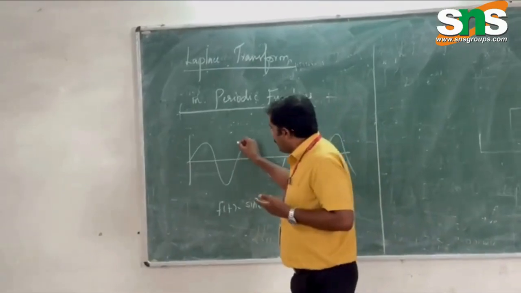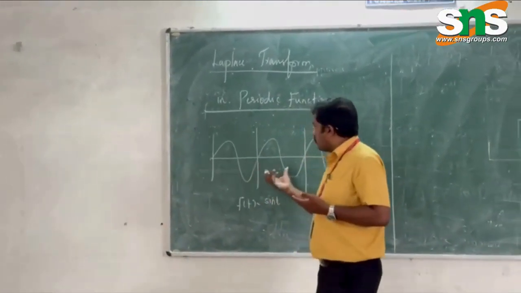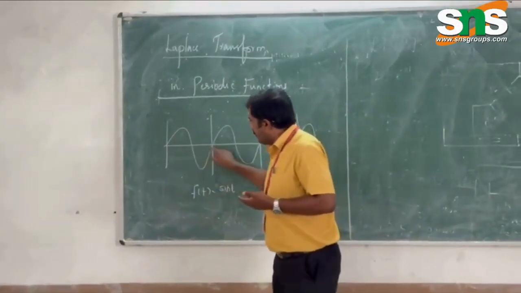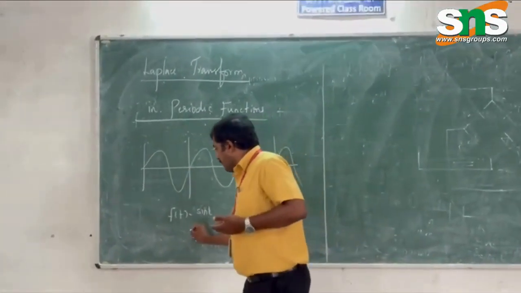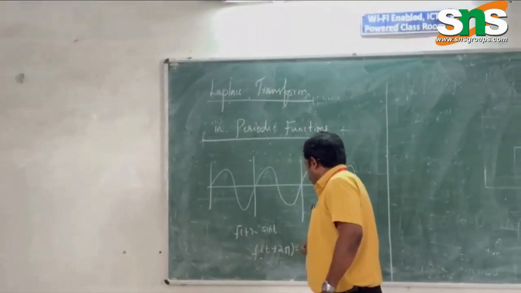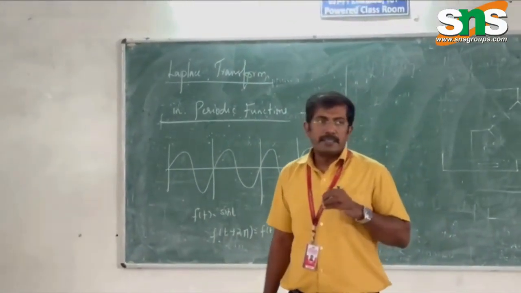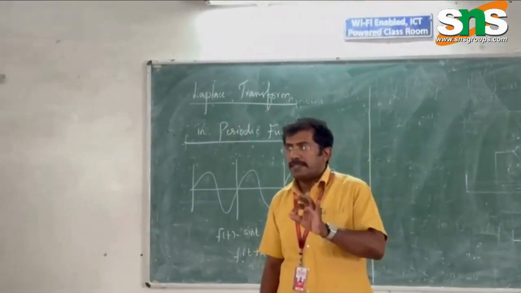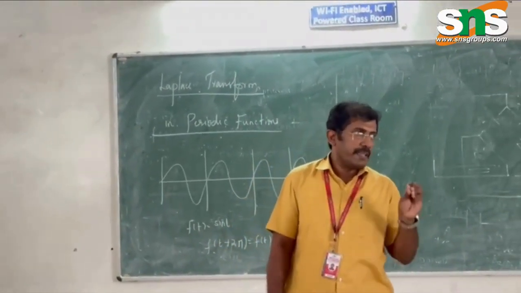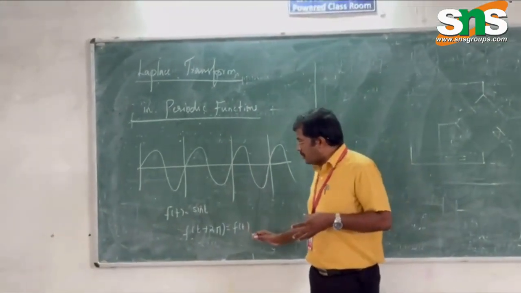The reason is after certain interval, if you take piecewise, it is continuous, and also it repeats itself in certain point. So also we can say f of t plus 2 pi is equal to f of t. Am I right? Sine of 2 pi plus theta is again sine theta. Cos of 2 pi plus theta is again cos theta. Am I right?